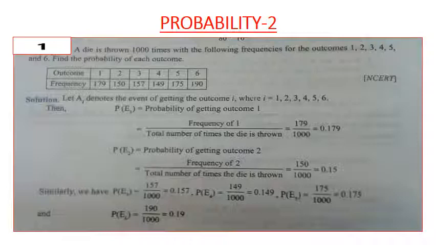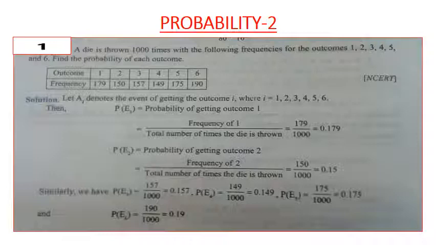Similarly, we can find for the remaining numbers. Let E2 be the event of getting the number 2. So P of E2 is equal to the probability of getting the outcome 2, that is equal to frequency of 2 divided by total number of times the die is thrown, that is 150 by 1000, that is equal to 0.15.